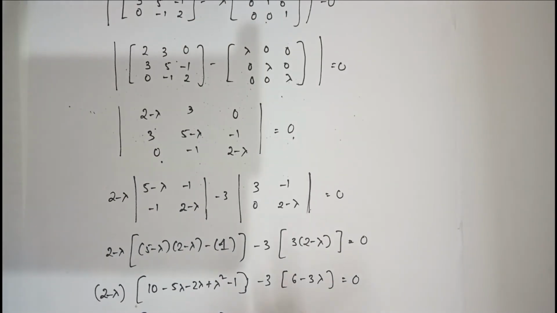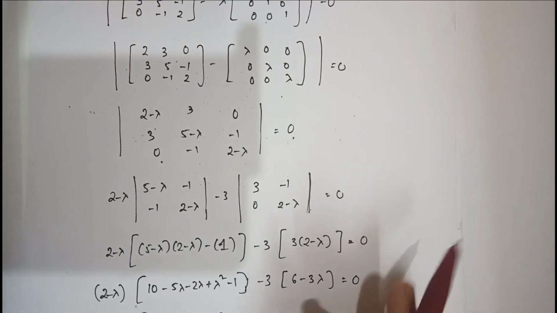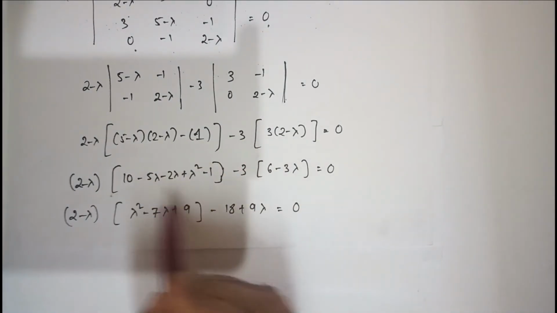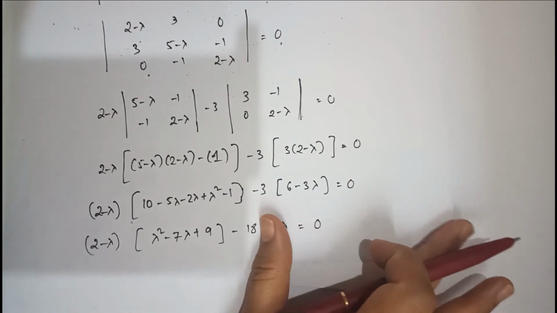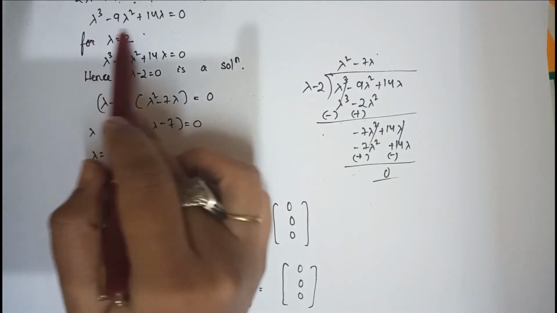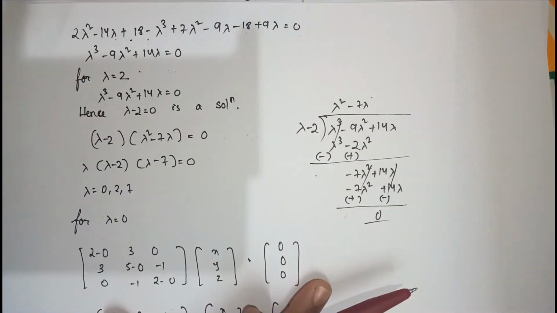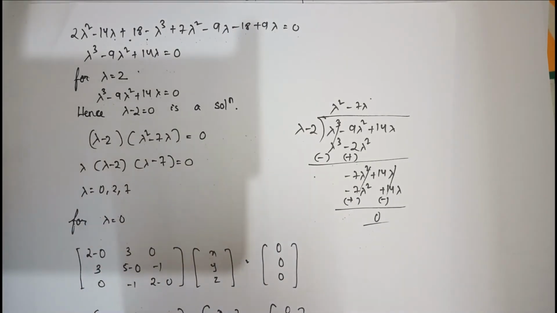So after this, I found out this one. You know how to find the determinant? Now, after simplifying all these things, look what I got. This is the equation I got. After you do the simplification, you can check it with this. So I will suggest you to practice.